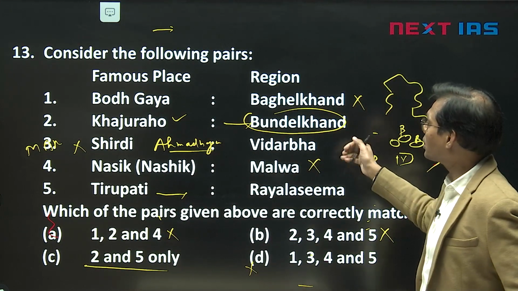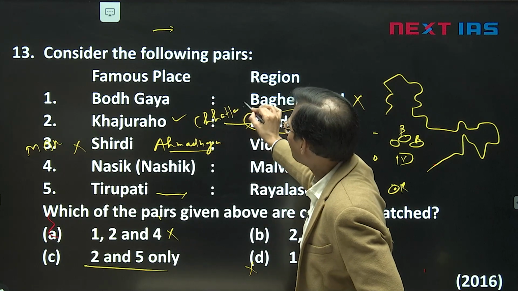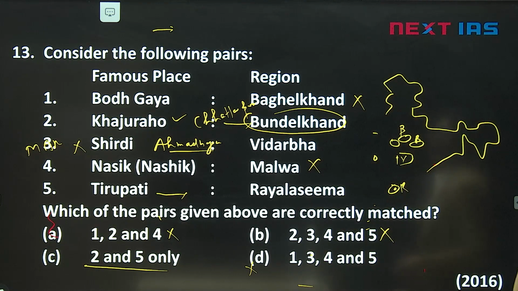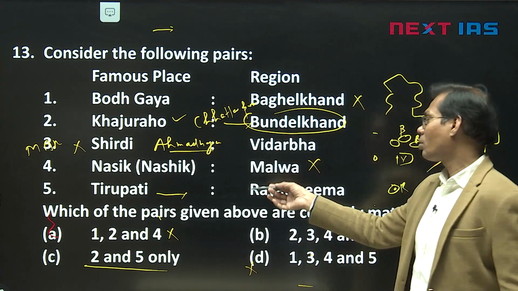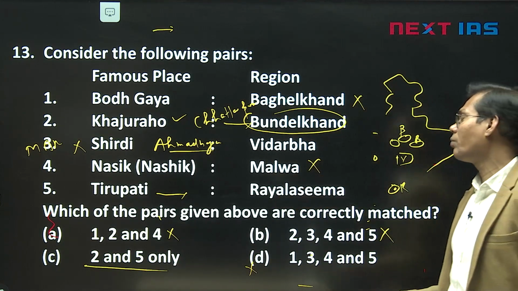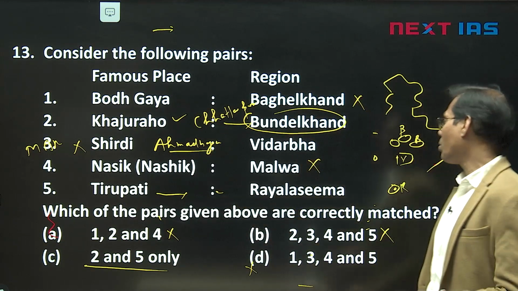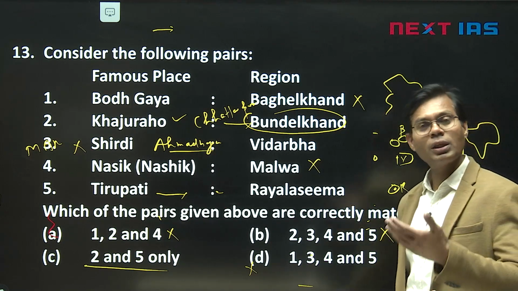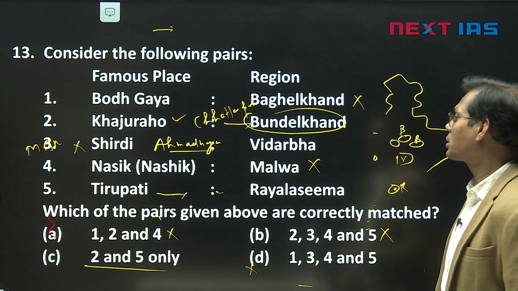Khajuraho is in Bundelkhand, the Chhatarpur area. They can ask the question again: Chhatarpur area is famous for Khajuraho, and they can ask Ahmednagar famous for Shirdi. Nasik is known for the Kumbh Mela on the river Godavari, Trimbakeshwar region. Tirupati is also a famous place in the Rayalaseema region, South Andhra, dry land. They asked the question on Tirupati in the past as well, if you check the question series of past years.